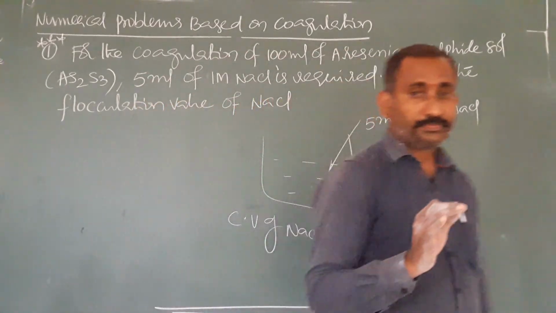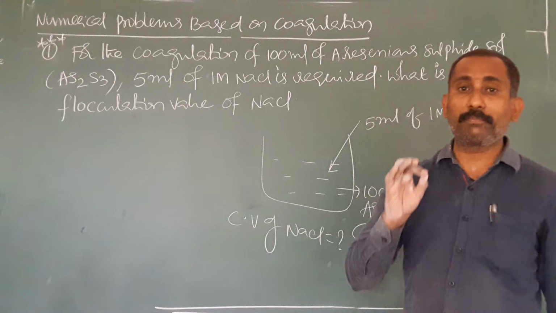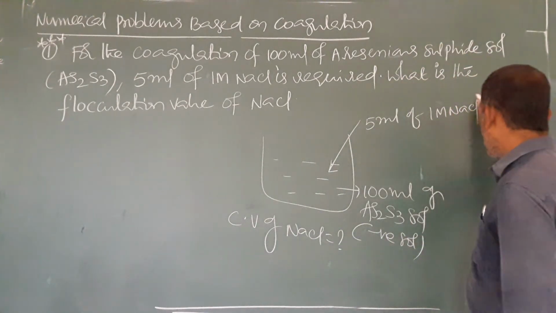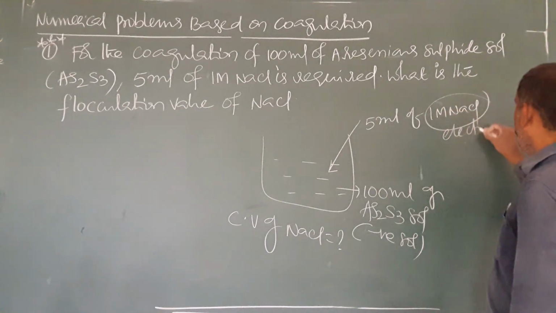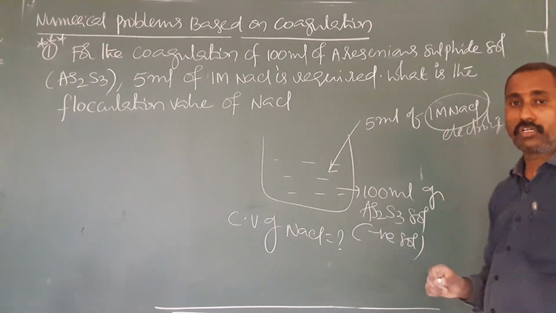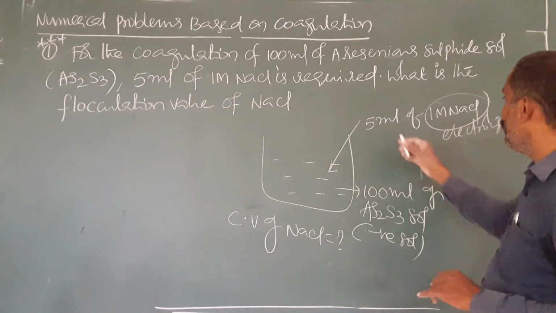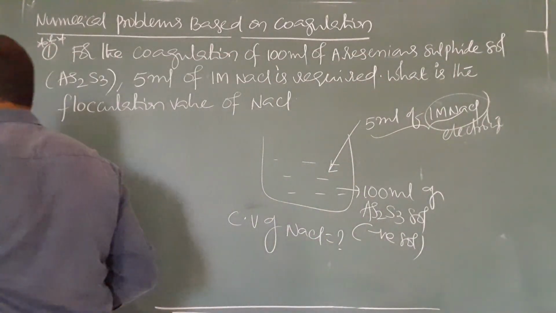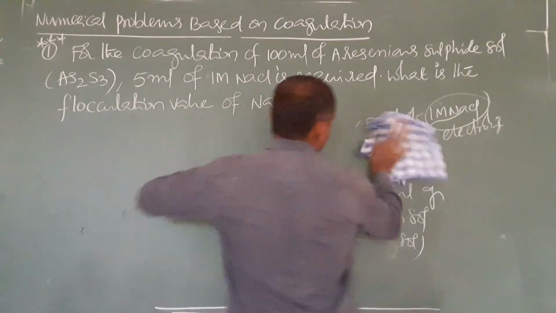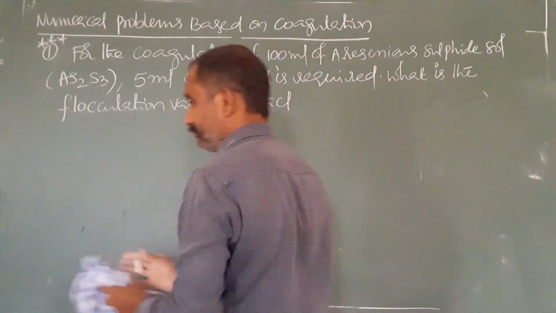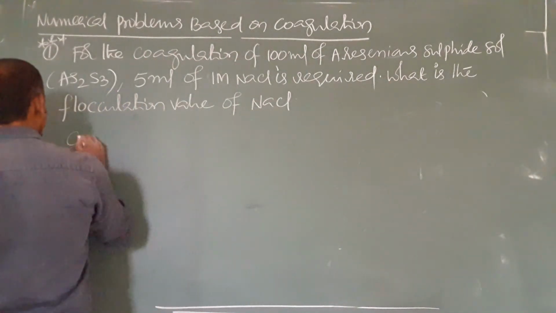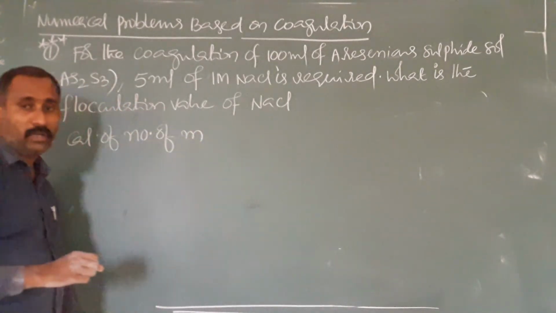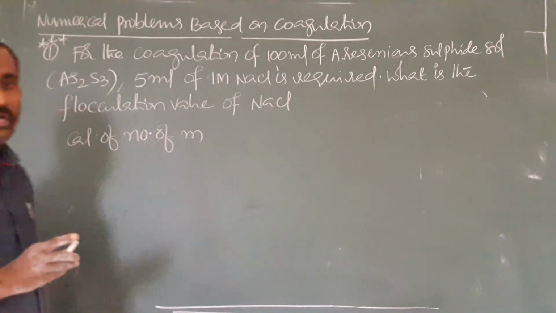According to definition, what is meant by coagulation value? It is the minimum amount of an electrolyte in millimoles. Hence, for the given electrolyte, NaCl, first of all you should convert to millimoles. So the given data of the electrolyte, we should consider in millimoles. First of all, millimoles of NaCl should be calculated. Why do we have to consider number of millimoles?